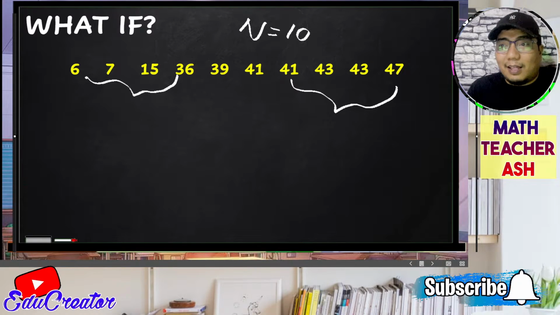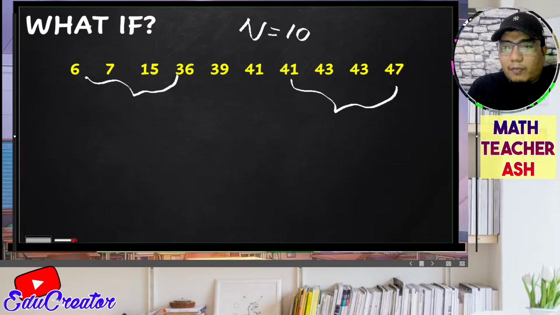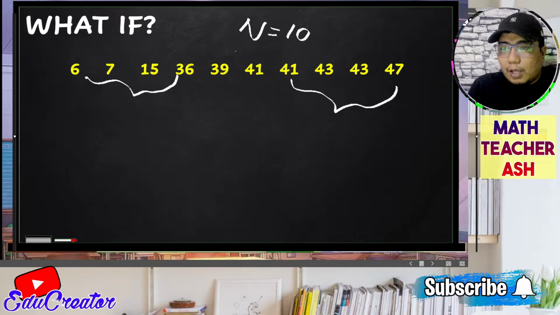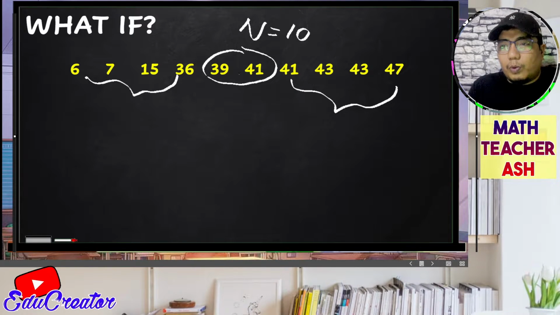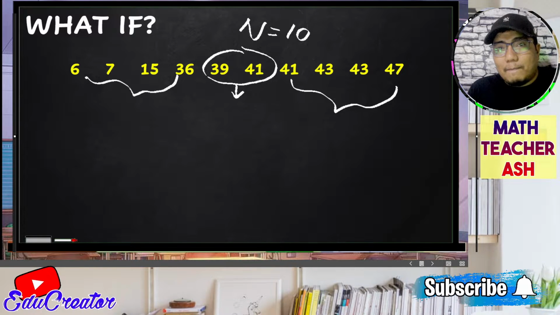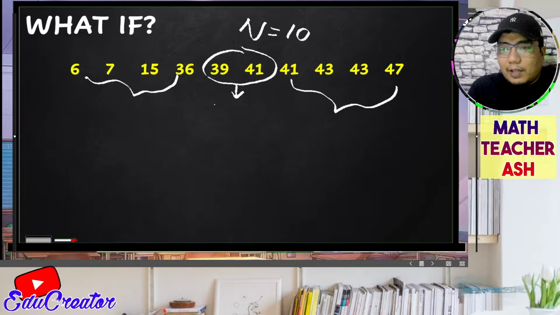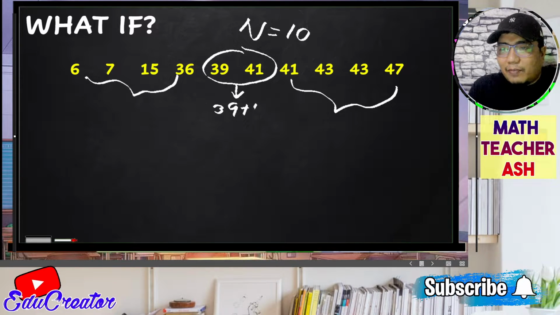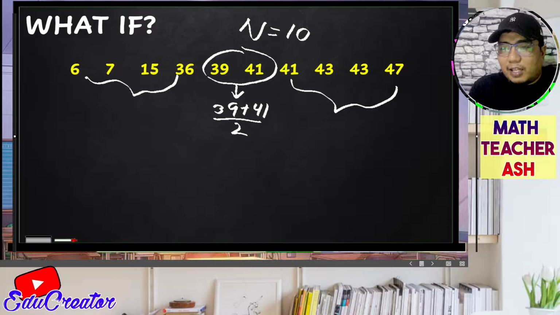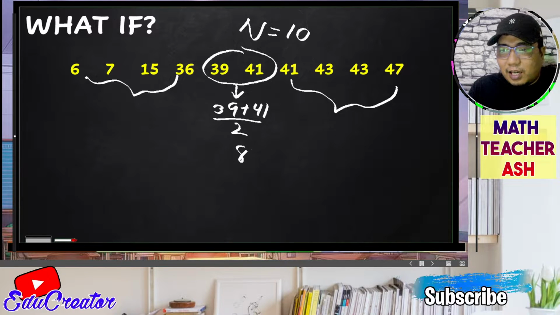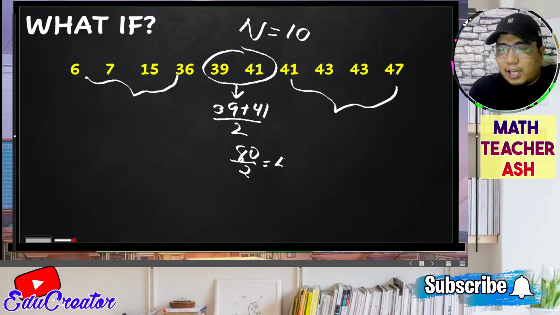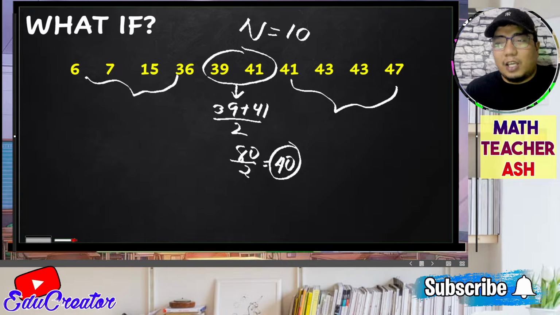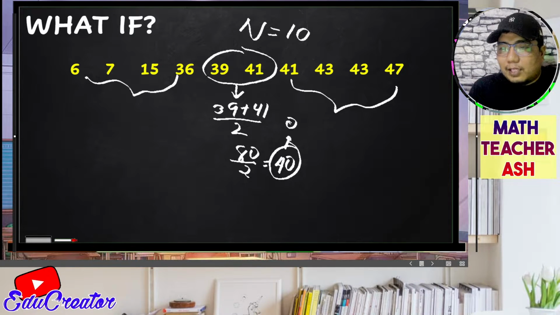So how do we get the middle of it? There are 4 data points here, 4 data points here. So the middle data points are this one, 39 and 41. In order to get the median of that, if you still remember your lesson in median, in the measure of central tendency, we just get the average of those two and divide it by 2. So basically, the answer here is 80 divided by 2. The answer is 40. So this is your quartile 2 for this given data set.